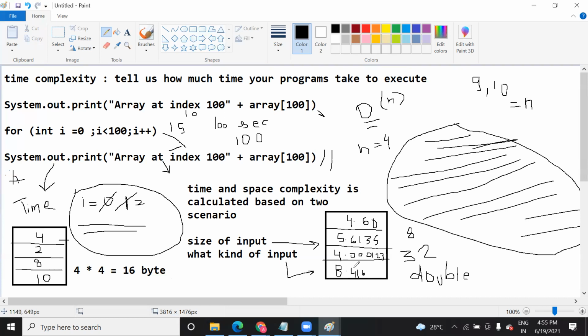addition depends on your compiler, how much time it takes. It might take exactly the same time because of integer values, but sometimes in this double data type, if you have too many values after the decimal, then when you do the addition operation, it takes time. Because addition is not simple, it is similar to what we do on paper, it happens exactly that way inside the memory.